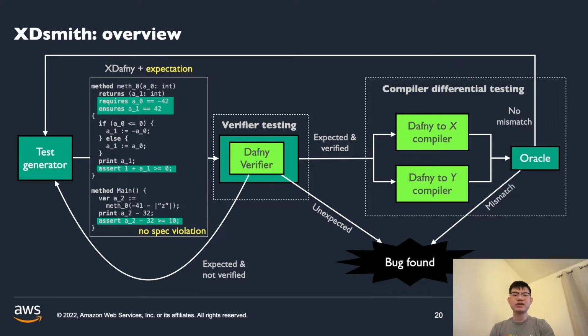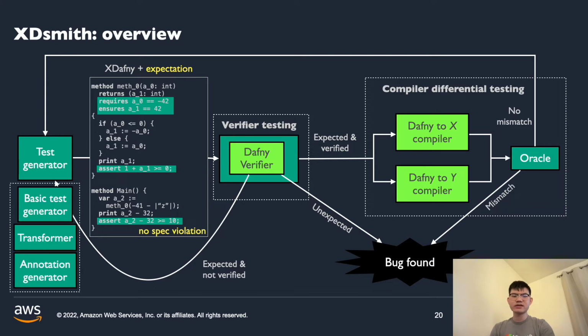If the verification result doesn't match up with the expectation, we find a bug. Otherwise, the verification result matches up with the expectation. In case the program is not verified, we cannot do anything further, so we start the testing loop again. Otherwise, the program is verified, so we can use it for compiler differential testing. Let's now focus on the initial part of the system, program test generation. It consists of three subcomponents: a basic test generator, a transformer, and an annotation generator.